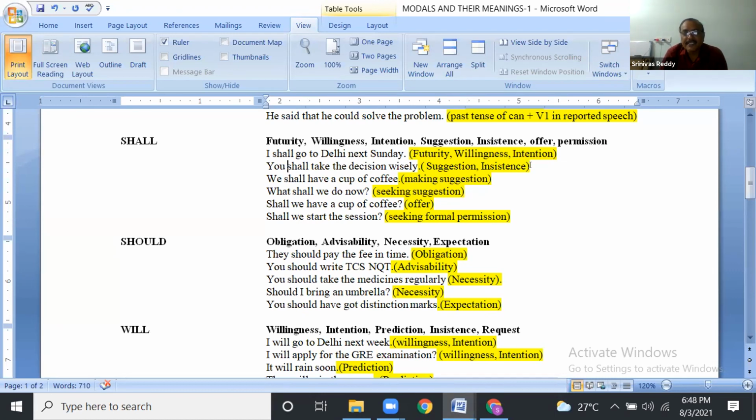You should take the decision wisely is also a suggestion, but it sounds like a command, an order. So don't use should here with elders especially. With youngsters, who are below our age, where there is no need of any formalities or respect, we can use should. Otherwise, don't use should. You shall take the decision wisely.